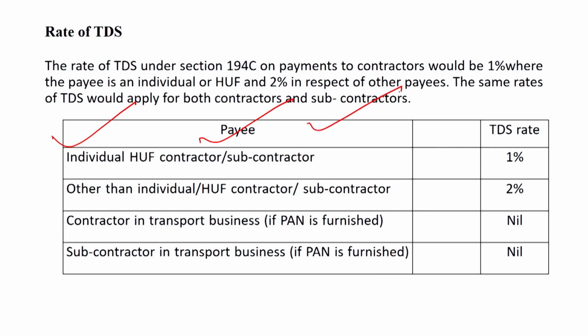2% in respect of other payee. The same rate of TDS would be applied for both contractors and subcontractors. Dear student, in the case of individual and HUF, the rate of TDS is 1%. For other than individual or HUF contractors, the rate of TDS is 2%. In the case of a contractor in transport business, if PAN is furnished, the TDS is nil. In the case of a subcontractor in transport business, if PAN is furnished, the TDS is nil.